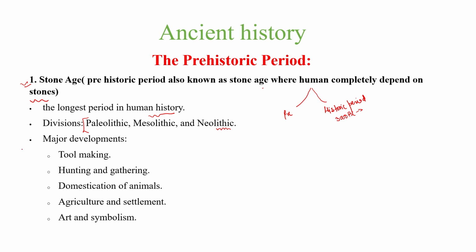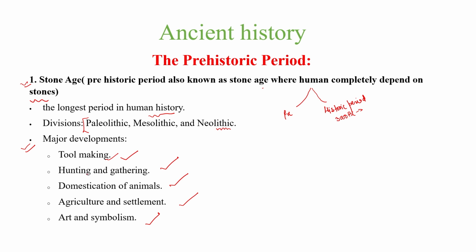The major developments during the prehistoric period were tool making, hunting and gathering, the domestication of animals, agriculture and settlements, and arts and symbolism. So these are the major developments humans made during the prehistoric period or Stone Age. They used to make tools by stones.